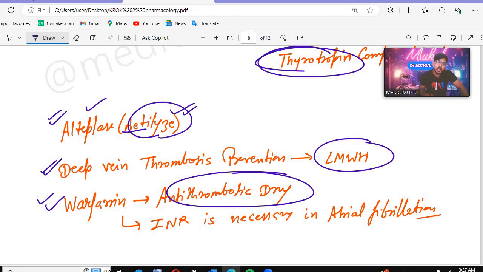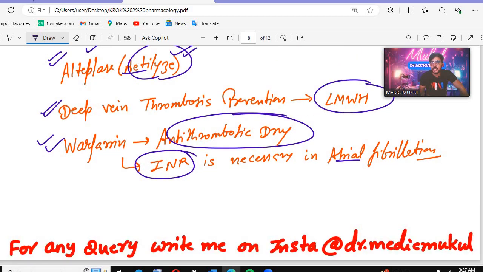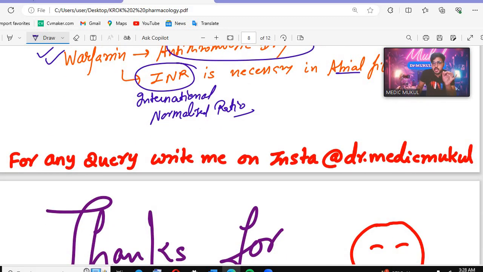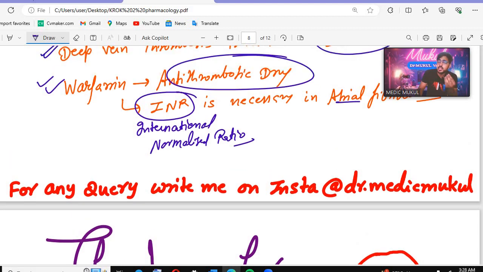And remember that if the patient has atrial fibrillation, on warfarin we will do the INR. What is the INR? That is the international normalized ratio. The international normalized ratio will be necessary. Okay, so antithrombotics are necessary in atrial fibrillation. So this is all the important drugs that the question has been asked about.